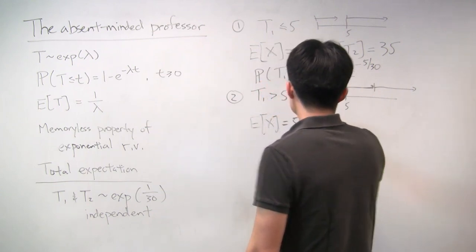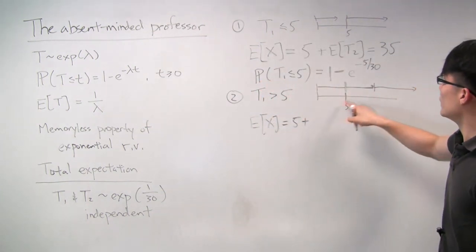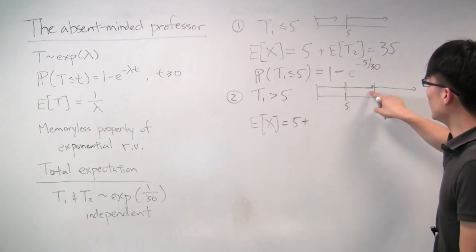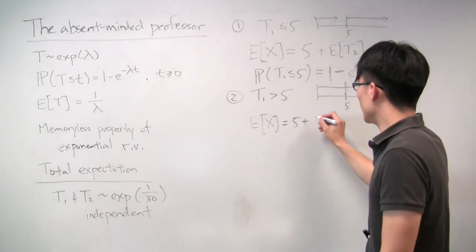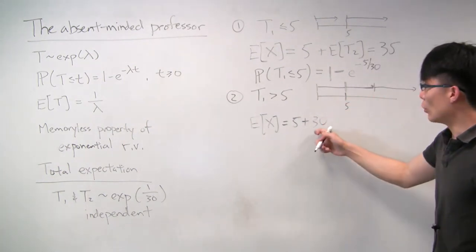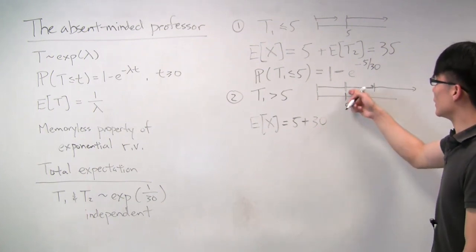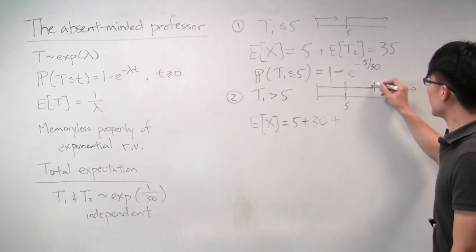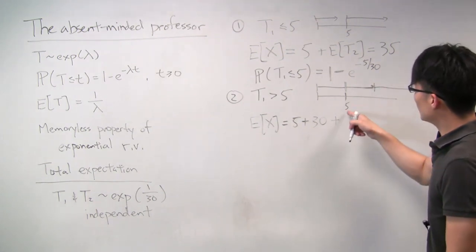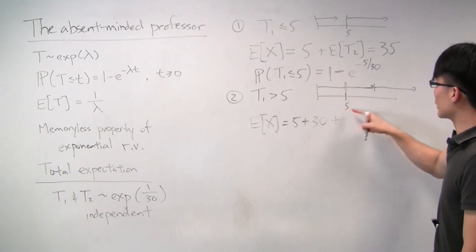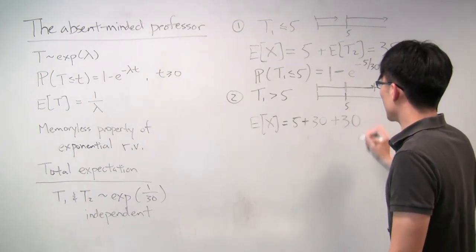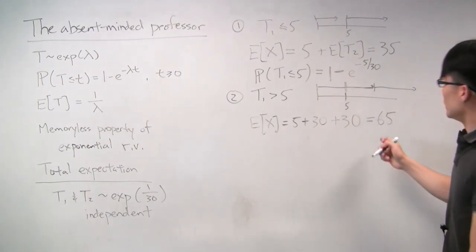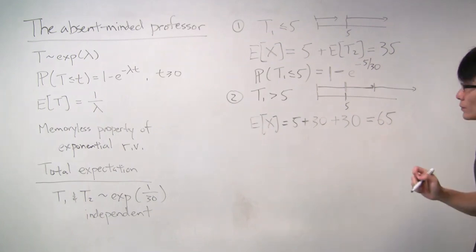And so what we get is that in this case, you get the guaranteed 5 minutes, and then you get the memoryless continuation of the first student's appointment. So you get another 30 minutes on average because of the memoryless property. And then whenever the first student finally does finish up, the second student will immediately take over because he has already arrived. It's past the 5-minute mark. And then that second student will take, again, on average, 30 more minutes. So in this case, the appointment lasts 65 minutes on average.